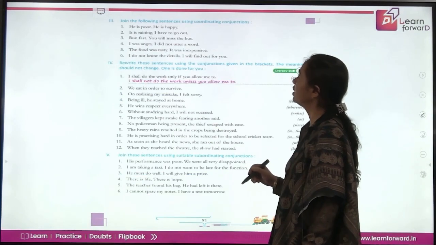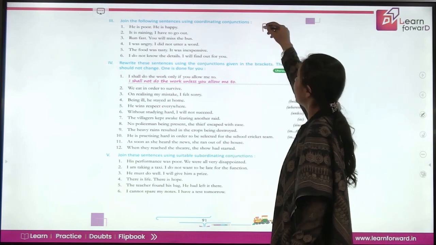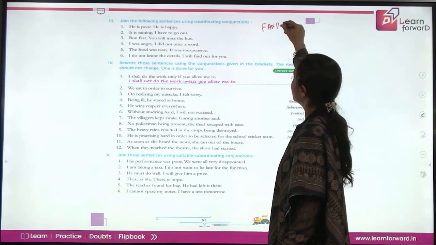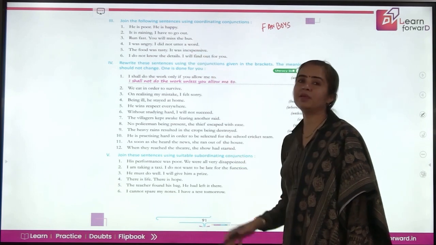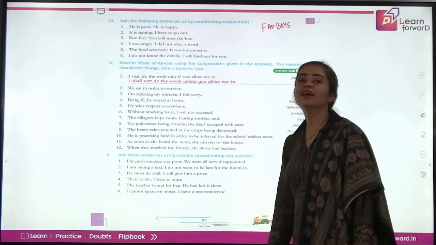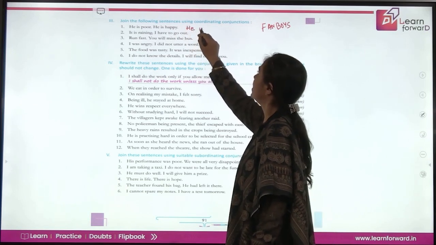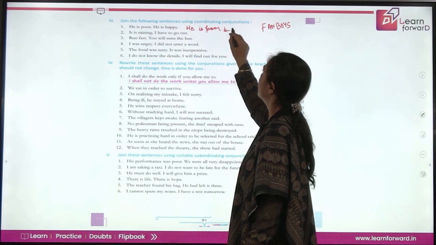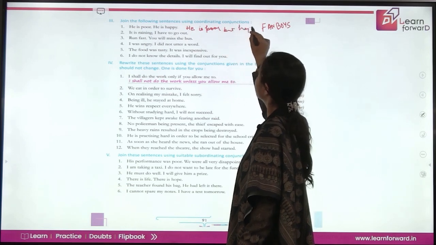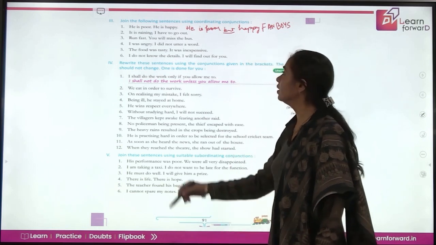Next is join the following sentences using coordinating conjunctions. So you know the acronym now, FANBOYS, right? Let's see. He is poor, he is happy. So what is it showing? Contrast. So what can you write here is, he is poor but happy. So but is a coordinating conjunction that you are using.